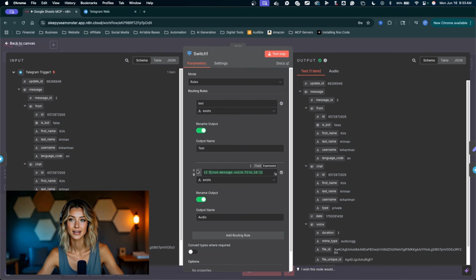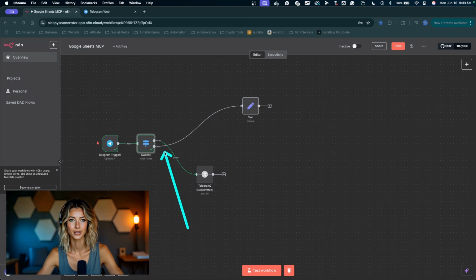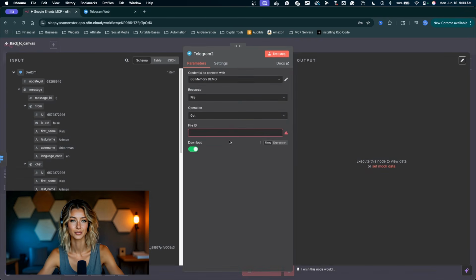So just to test it, I'm going to click and drag the 6 little dots right here up above. Now we have our audio route on top. Click on test step, click outside the node, and now we've got our wires crossed here. That's okay. We'll flip things back around when we fix the text route. So I'm going to turn back on this Telegram node, double click into it. Now we need our file ID from over here.